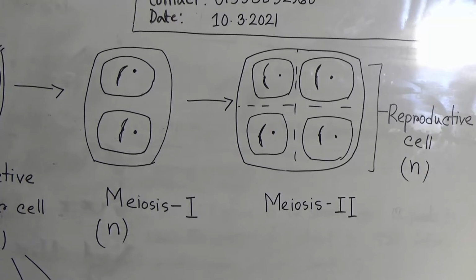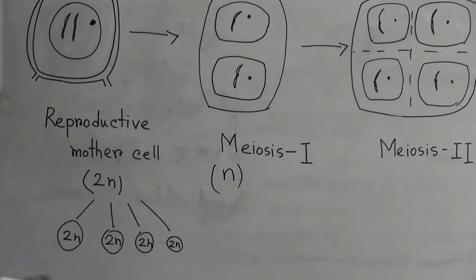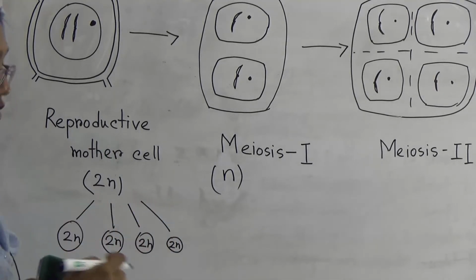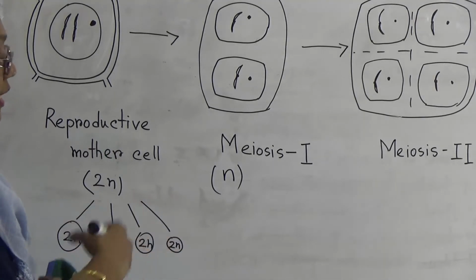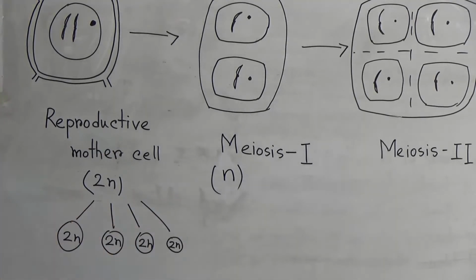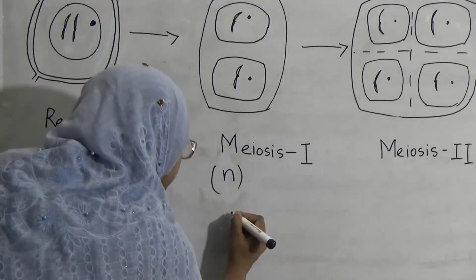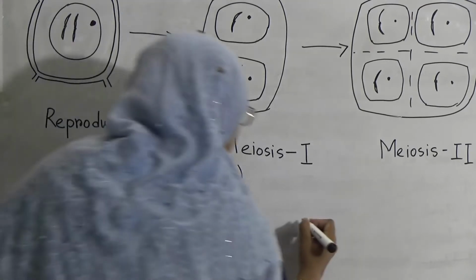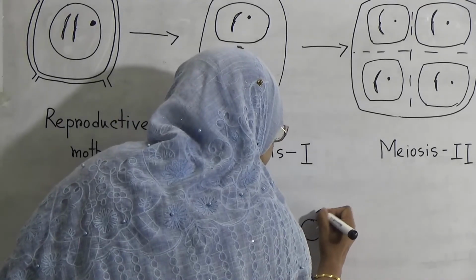Suppose these are male reproductive cells, and during fertilization the female reproductive cell and male reproductive cell fertilize and all remain 2n. Here we indicate this as female and that as male.